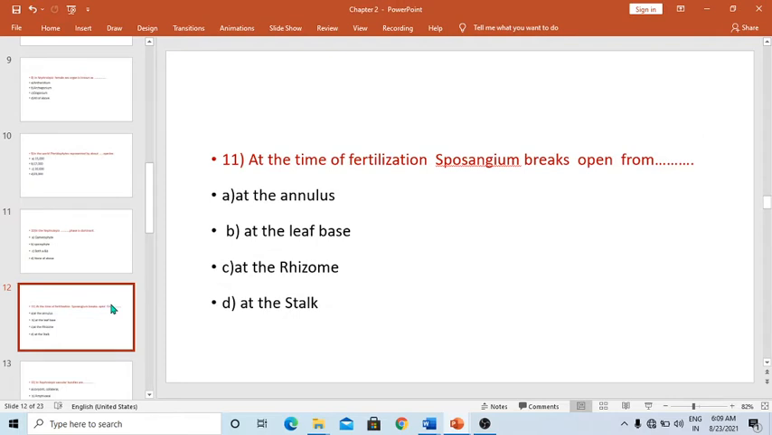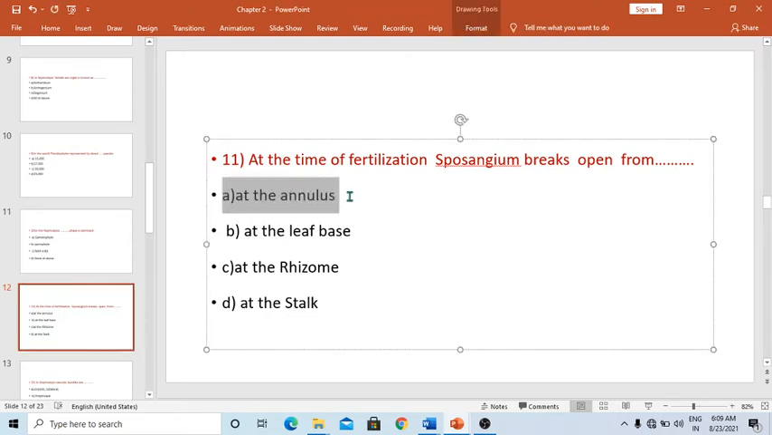At the time of fertilization, the sporangium breaks open at the annulus, at the leaf base, at the rhizome, or at the stalk. They break open at the annulus, which has slightly weak cells, and through this they liberate a number of spores. So the correct answer is the annulus.